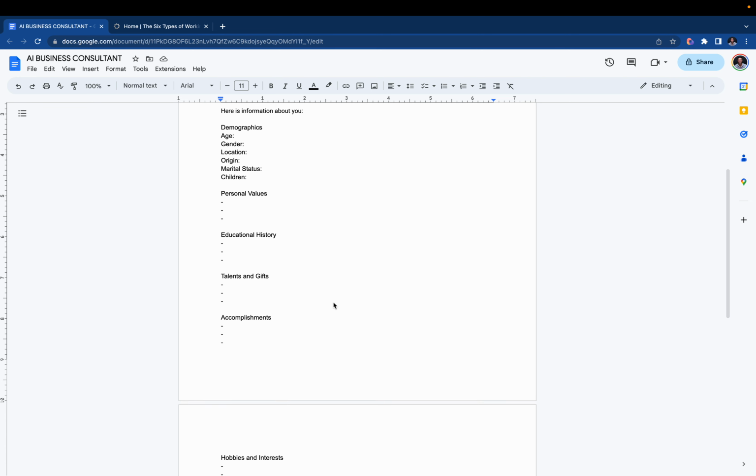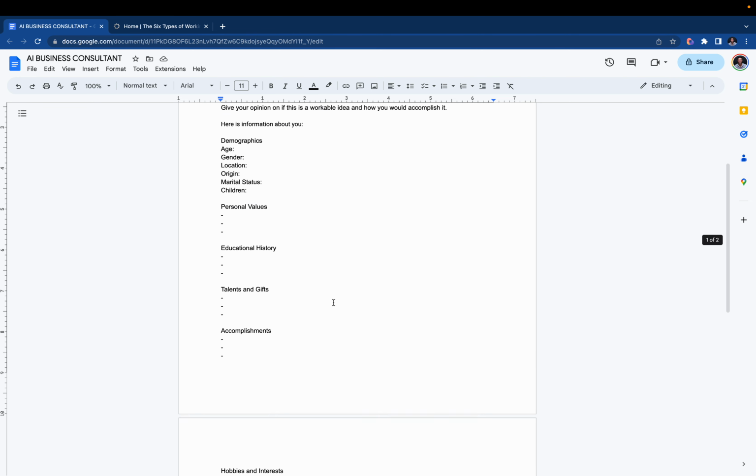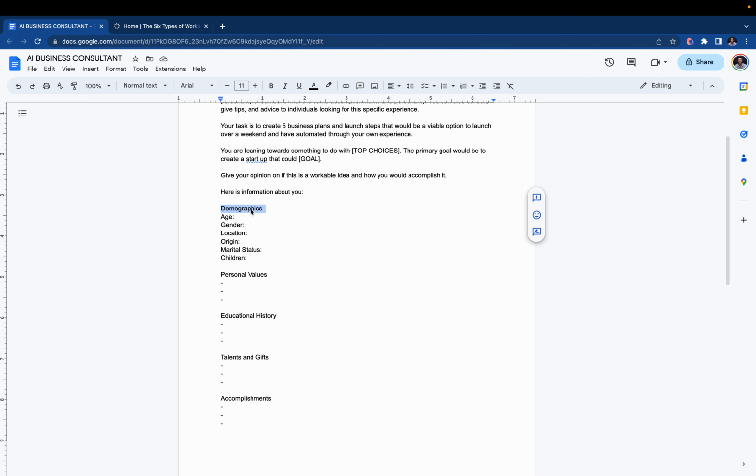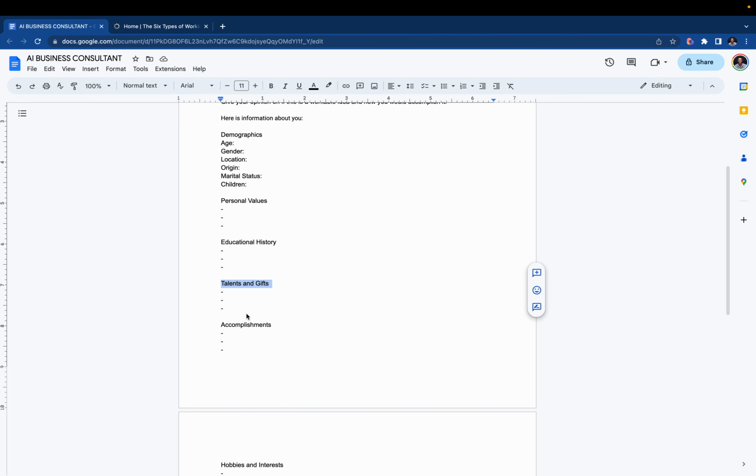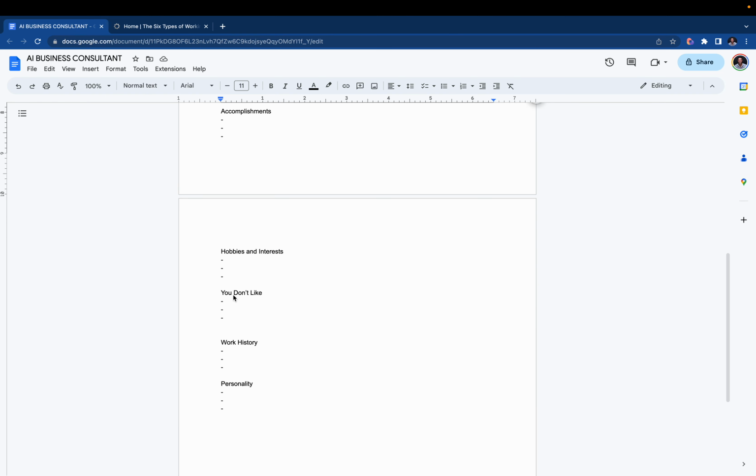And I filled in a ton of information. I'm not going to show you mine because it's pretty personal, but basic demographics, personal values, educational history, talents and gifts, accomplishments, hobbies and interests, things you don't like. I like this one because you don't want to start a business that you're not going to enjoy. Your work history and your personality.